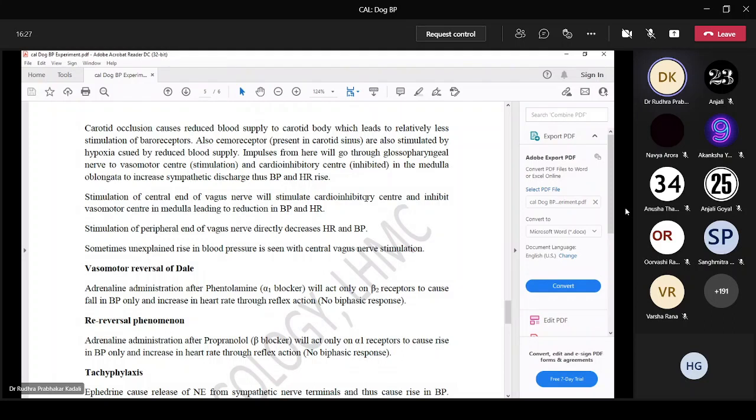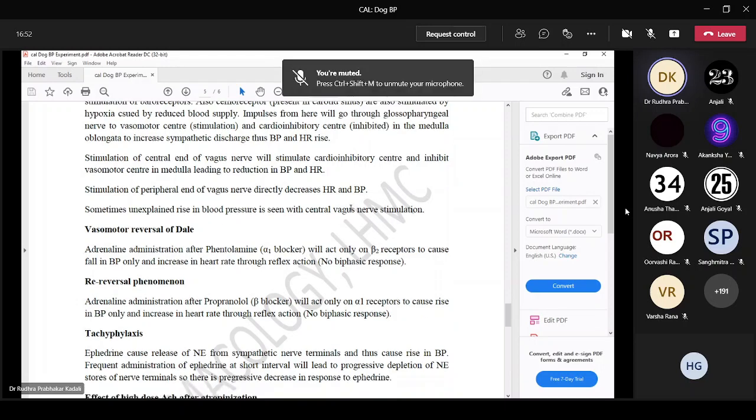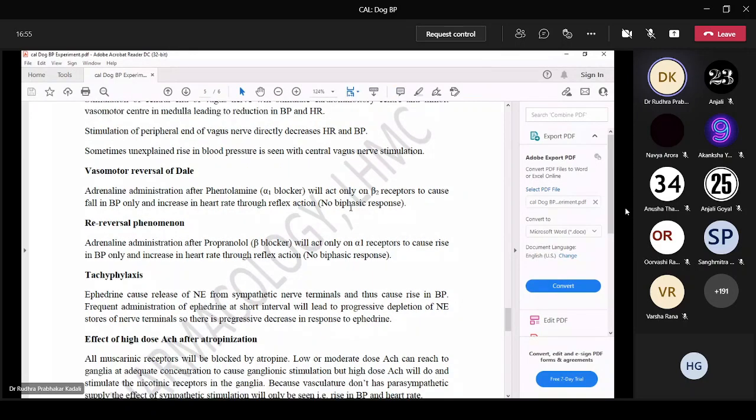So vasomotor reversal of Dale we have already seen. Vasomotor reversal is studied with phentolamine. We will give an alpha blocker followed by adrenaline. Because alpha receptors are blocked, the only response is fall in BP. Re-reversal phenomenon we will study with a beta blocker. Because beta receptors are blocked, there will be only alpha action. There will be only rise in BP. There won't be any fall in BP. That is the re-reversal phenomenon. Tachyphylaxis is studied with indirectly acting drugs: ephedrine, tyramine, and amphetamine.